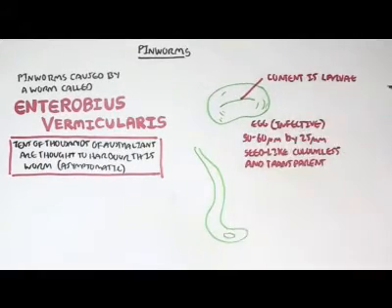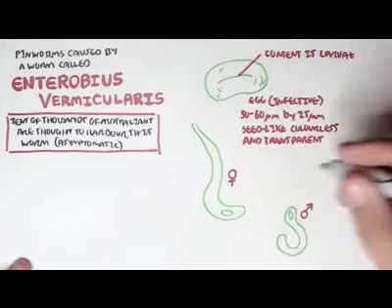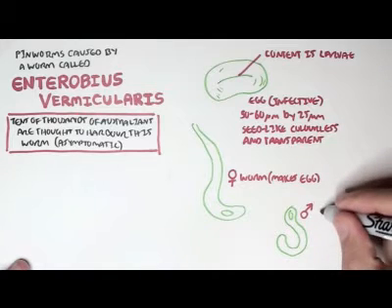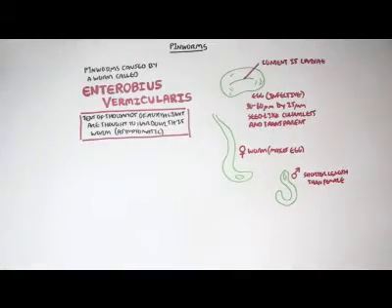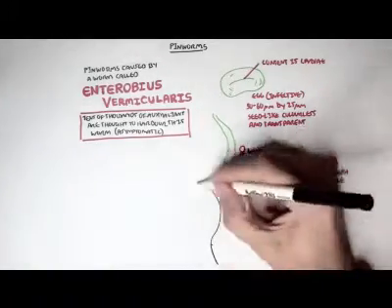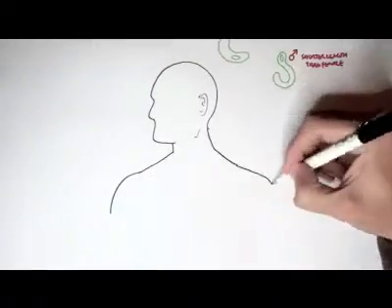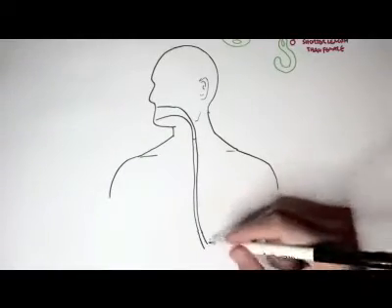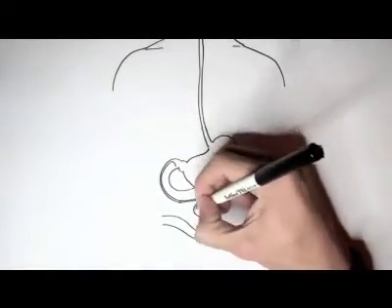When the egg or the larva becomes a worm, the worm can be either female or male. A female worm makes more eggs. A male worm is a lot shorter than the female and helps the female in mating to produce more eggs. So let's see how Enterobius vermicularis causes an infection, causes pinworms in a human body. It's important to know that pinworms, Enterobius vermicularis, is thought to only target humans as hosts for reproduction.